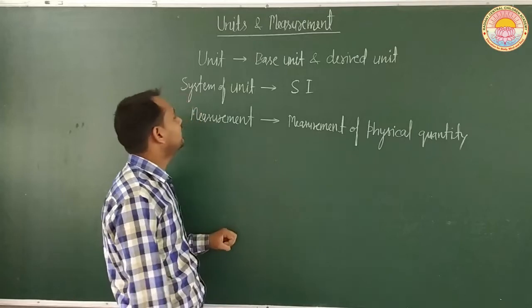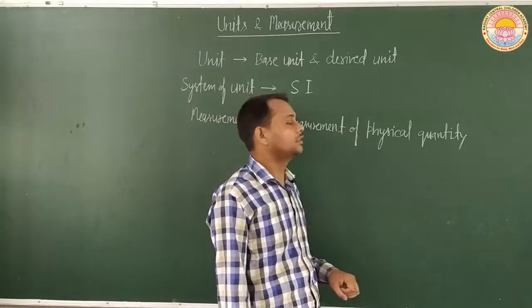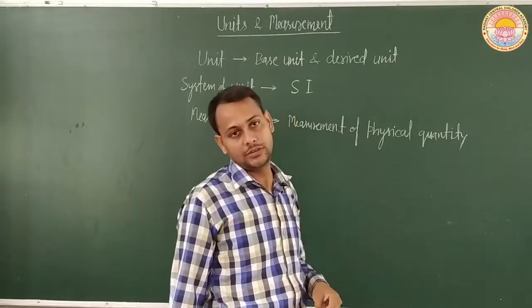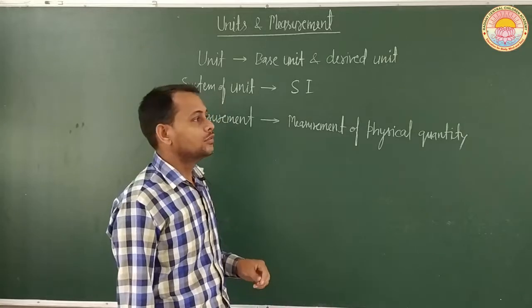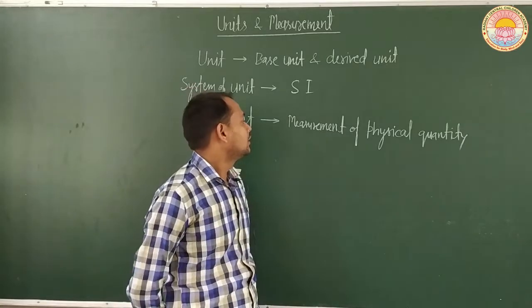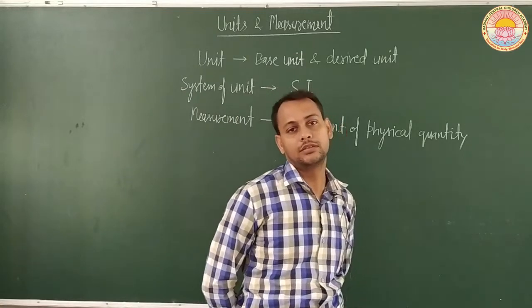So if we start from some questions, that is, what is measurement and how we can measure it. Measurement of any physical quantity includes measurement of length.